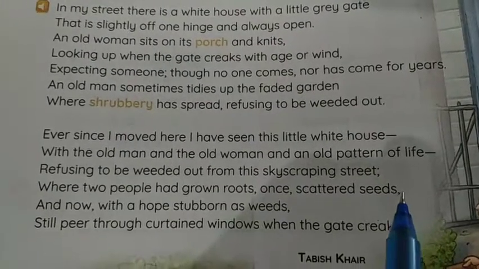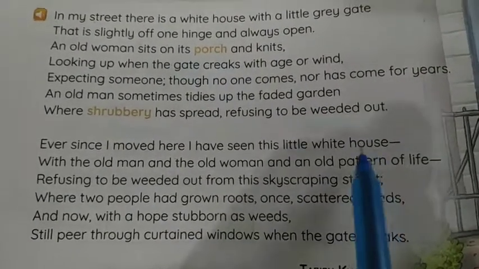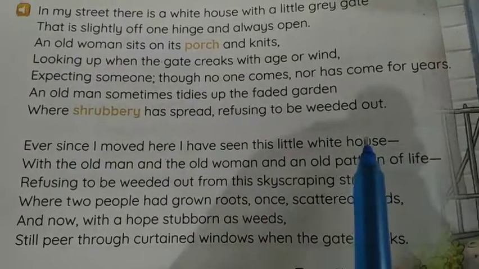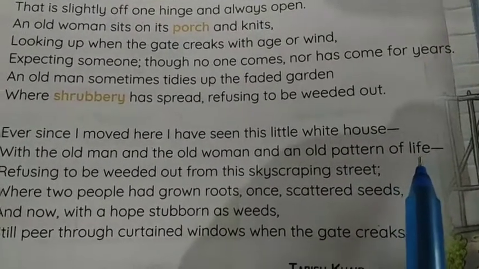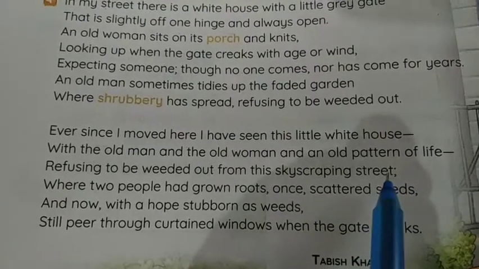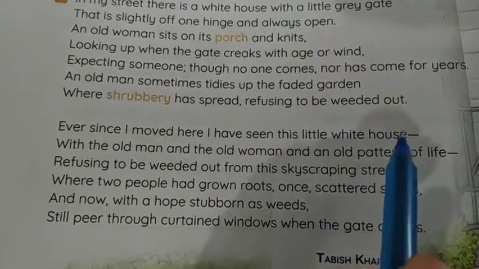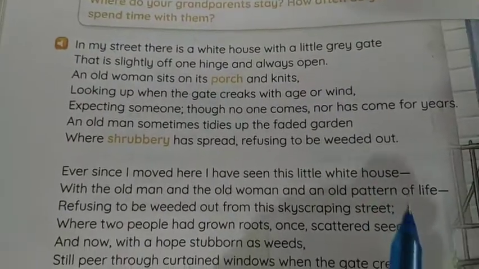Second stanza we see here of 6 lines. House, life. Completely different rhymes of the words. So these are not rhyming. House and life. A, B. Street is also not rhyming with any of the previous word. So C. Seeds and weeds are rhyming. So what we see, the rhyme scheme of second stanza is different than the first stanza.